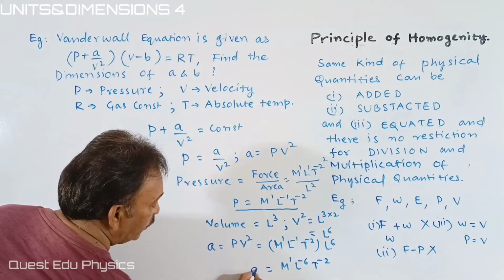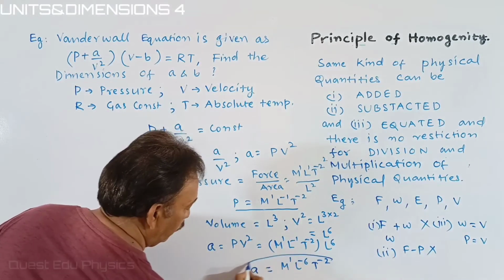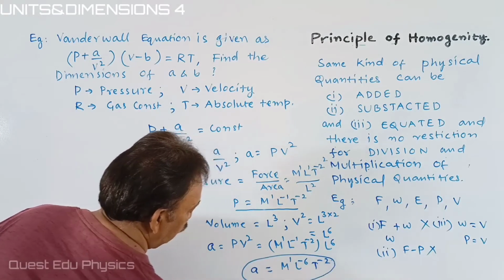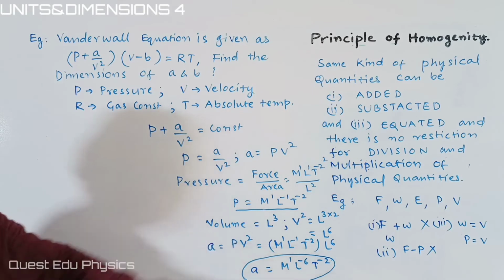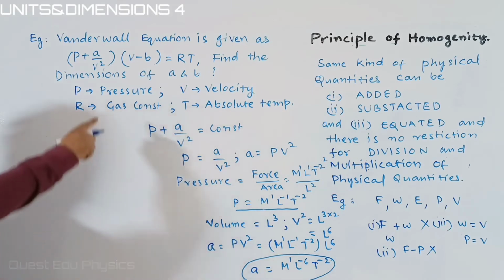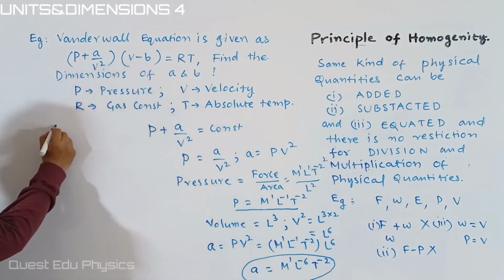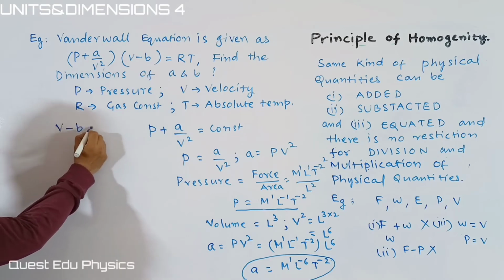These are the dimensions of a, students. And the second part we are taking: V minus b is equal to constant.